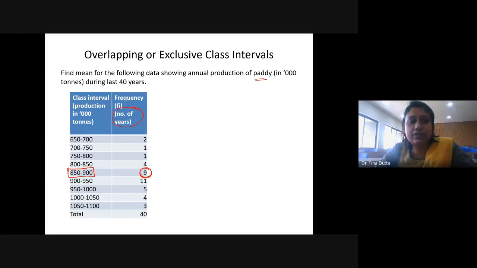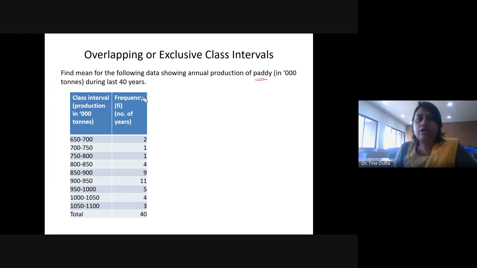So we have 40 years of data. So there are 9 such years when the rice production was between 850 to 900. And similarly, there are 2 such years where the rice production was between 650 to 700. So we are already having group data, and this is overlapping class interval because it is ending at 700, starting with 700, right? 800 से 8 end हो रहा है, 800 से start हो रहा है next class. So that means those years where the paddy production was exactly 800, that will be counted in the next class interval rather in the previous class interval.